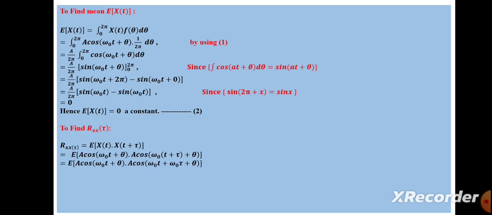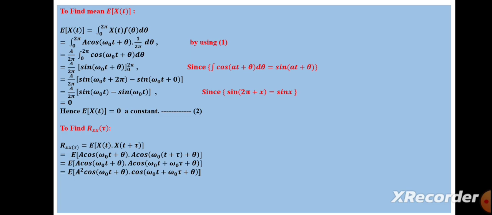Which is equal to the expected value of A cos(omega naught t plus theta) into A cos(omega naught t plus omega naught tau plus theta), removing the inner bracket. That is equal to A square times cos(omega naught t plus theta) into cos(omega naught t plus omega naught tau plus theta).